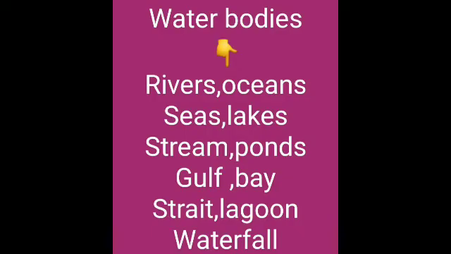Next topic, we saw about the types of water bodies. So, what are the various types of water bodies? Rivers, lakes, ponds, stream, sea, ocean, gulf, bay, lagoon, strait, and waterfalls. In that, first we saw about the rivers. Rivers are large streams that flow over the land. They are freshwater bodies which generally originate at the mountainous areas. For example, Ganga, Yamuna and Kaveri.